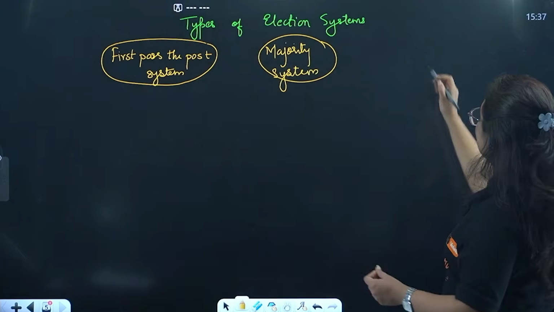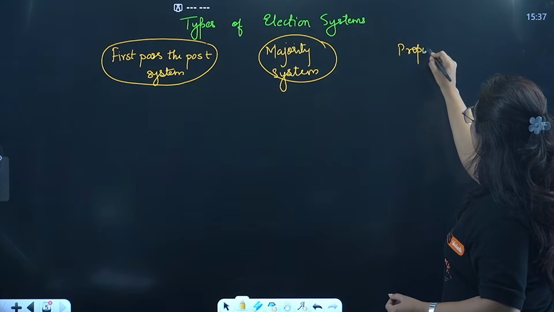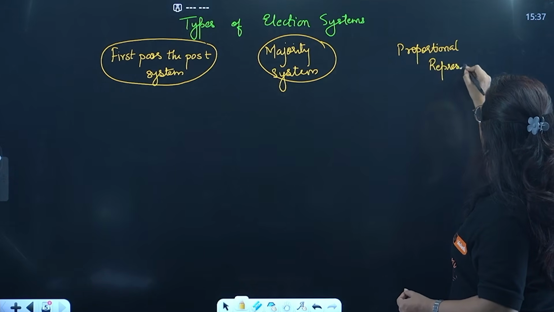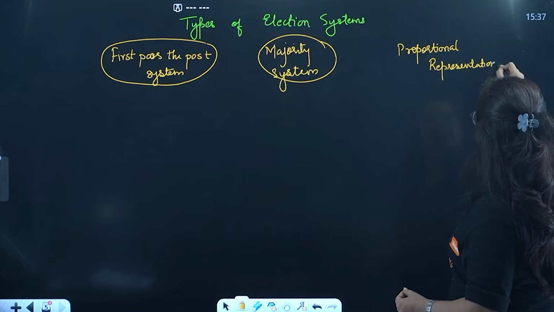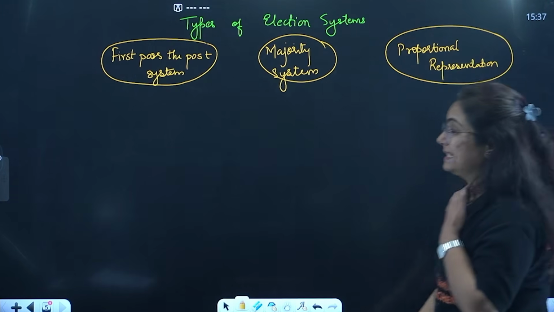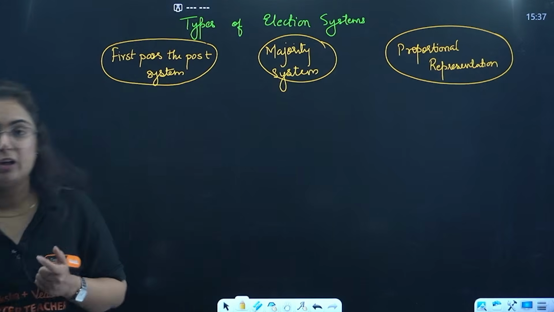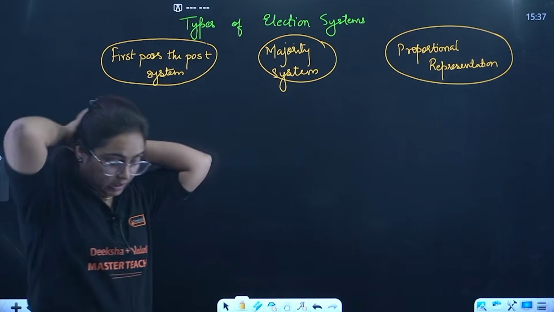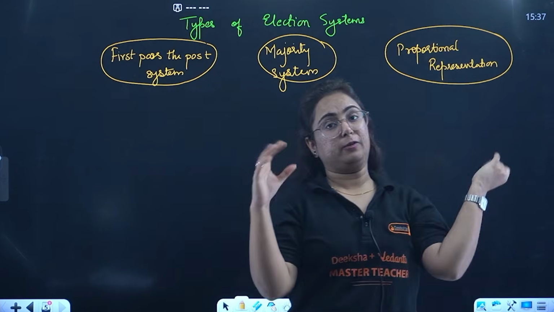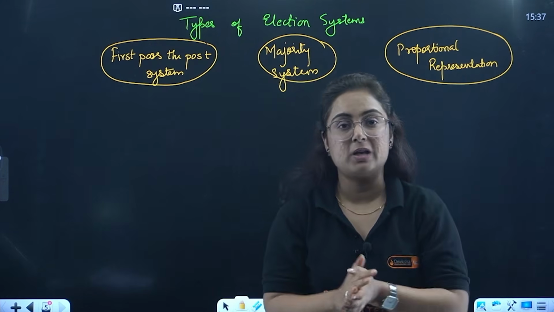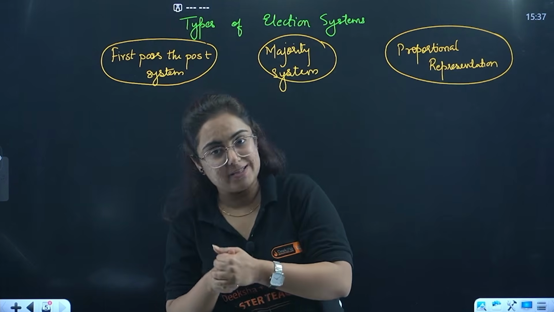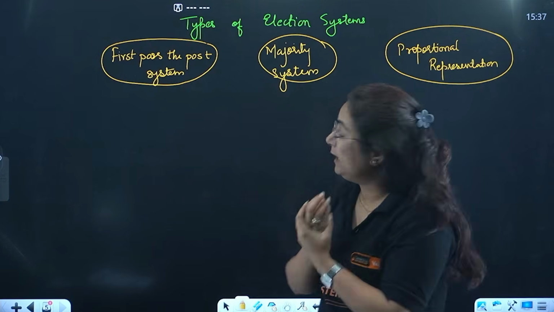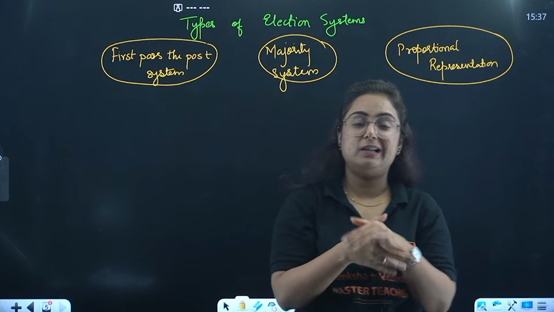Now coming to the next one, that is proportional representation. We will take a very easy example of it and understand. Consider, beta, an event is going to be organized in your school. In that, your class is actively participating in something. Let us first take the example of the class and then we will move towards the school. Now in front of your class the monitor is standing and the monitor is saying,